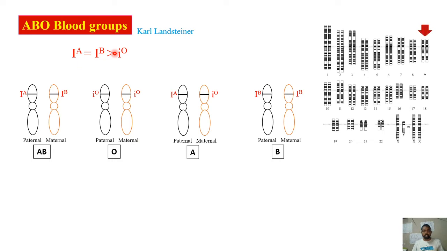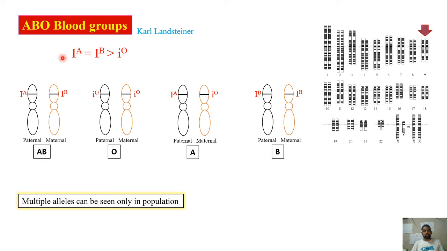And once again, keep in mind that in the homologous chromosomes, one person will always have a maximum of only 2 alleles. It is not possible to have all these 3 alleles in the same individual. In a population only you can observe this multiple allelism. That's what the conclusion is. So multiple allelism can be observed only in the population. We cannot see it in one individual.